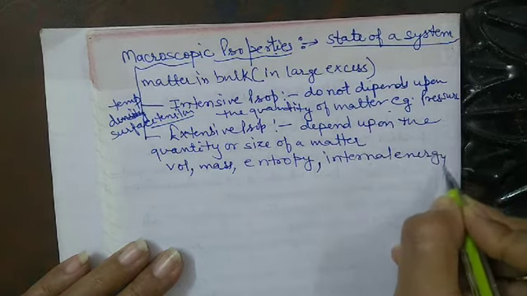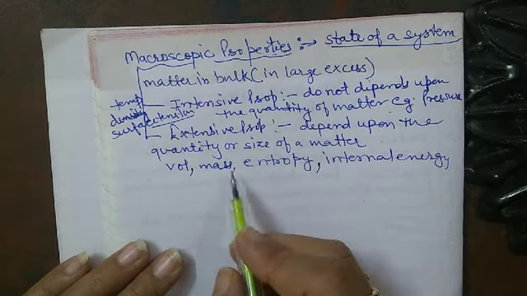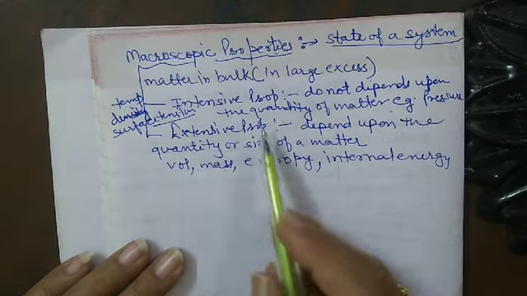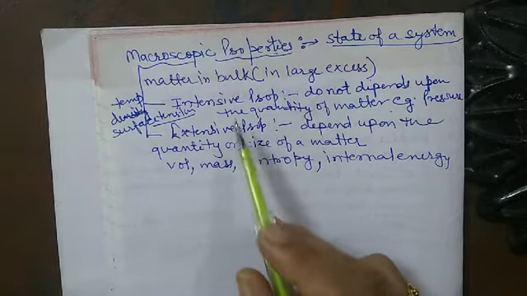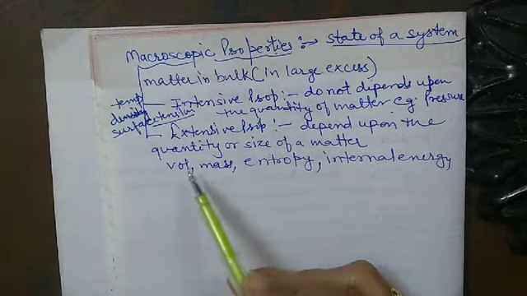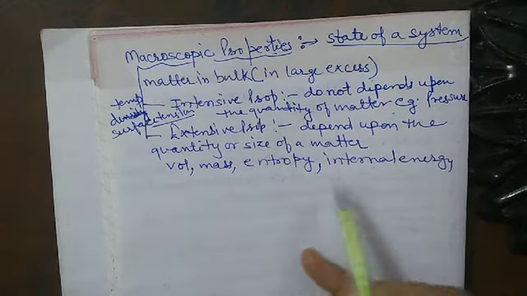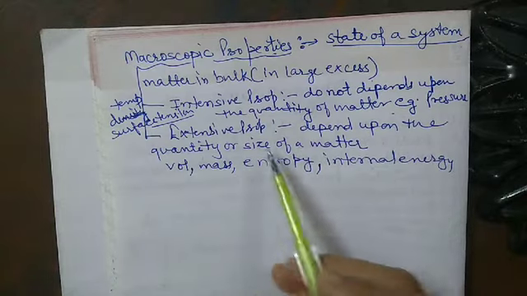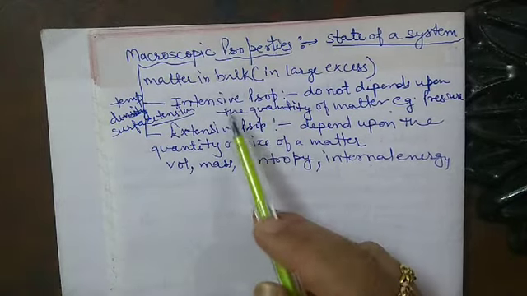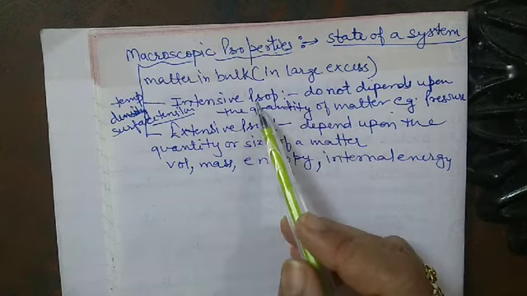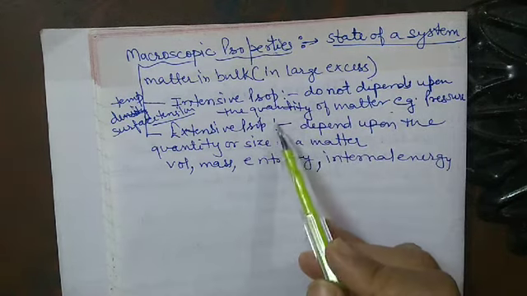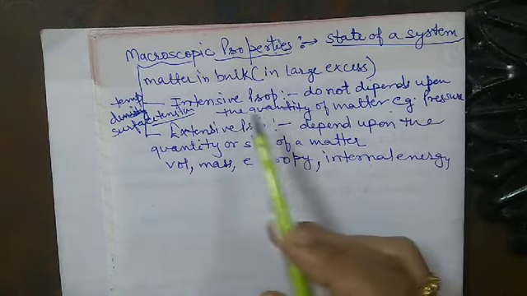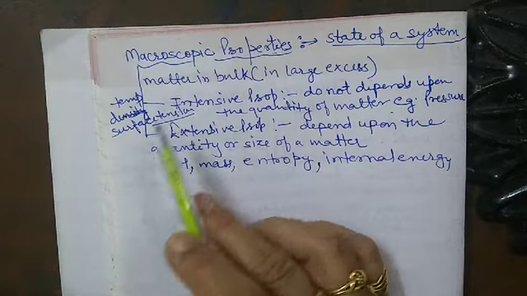These are all examples of the extensive properties. Extensive properties are those which depend upon the quantity, because volume, mass, entropy, internal energy all depend upon the quantity or the size of the matter. And intensive property means those properties which do not depend upon the quantity of matter. For example, pressure is independent of the matter size, and so are temperature and surface tension.